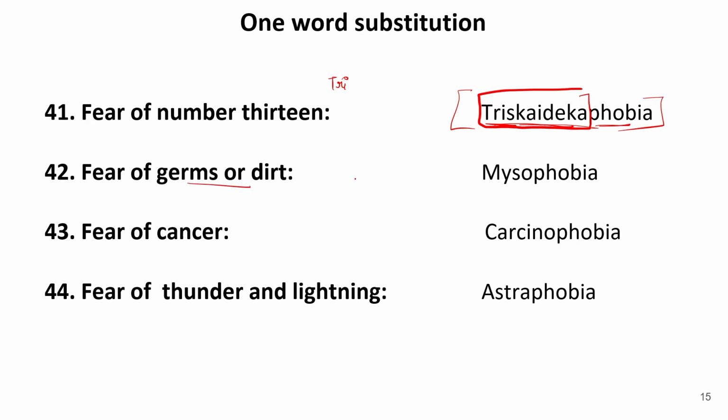Then fear of germs or dirt is known as mysophobia. Fear of cancer, or fear of suffering from cancer, is known as carcinophobia. So carcino comes from the word cancer. So fear of cancer is carcinophobia. Fear of thunder and lightning is known as astrophobia.